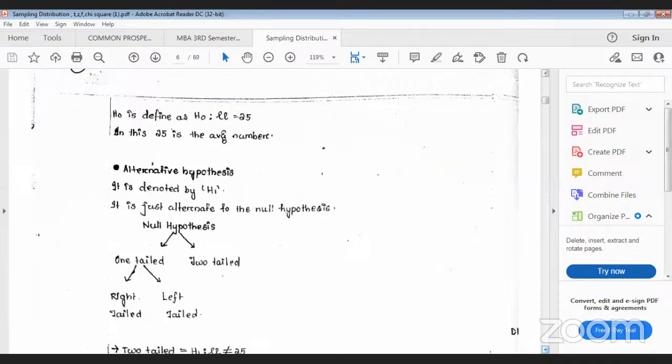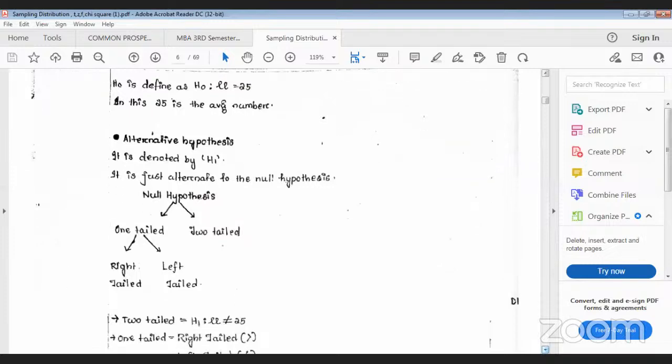So the alternative hypothesis, again, is of two types: one is your one-tailed test, another is your two-tailed test. So what is the meaning of one-tailed test and two-tailed test? I'll give you one example. One-tailed test means, suppose you want to study only the average mark of the students